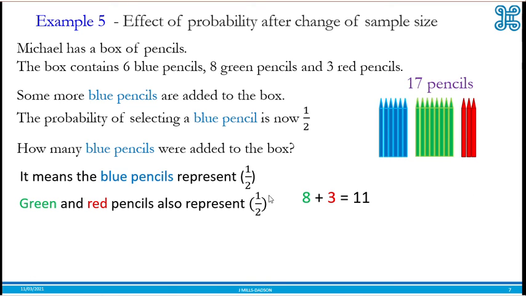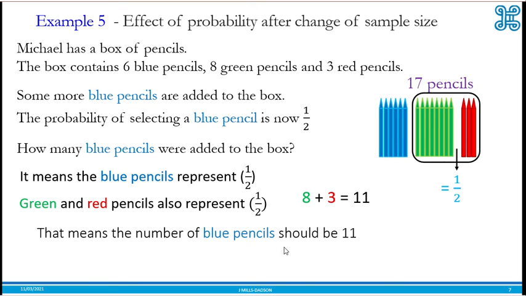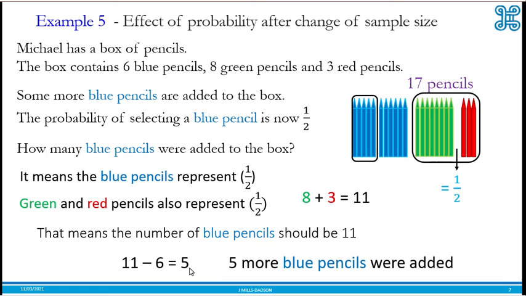So for you to have probability equal to a half, that equals 11 pencils, then the rest should also equal 11 pencils. Half represents 11. Then the blue must also be 11. But how many blues do we have here? We have only 6. So 6 from 11 will be 5. And if you count everything now, we have 11 pencils, and this is also 11 pencils. And it makes sense that if this is half, then the other part must also be half.